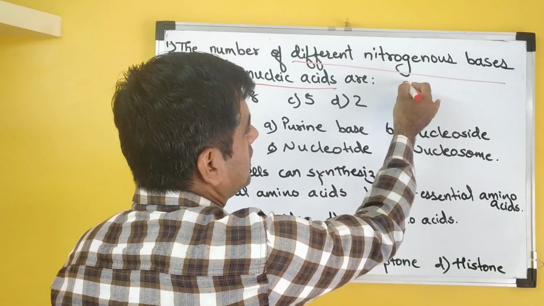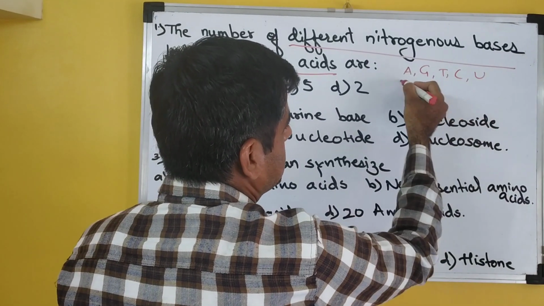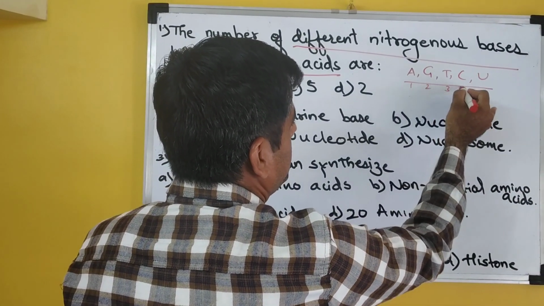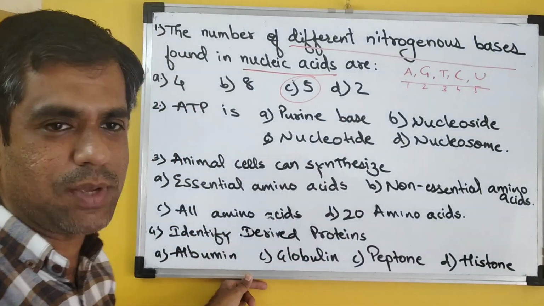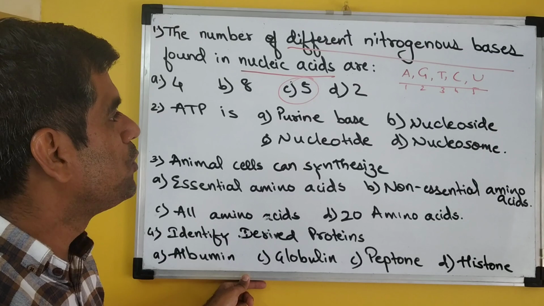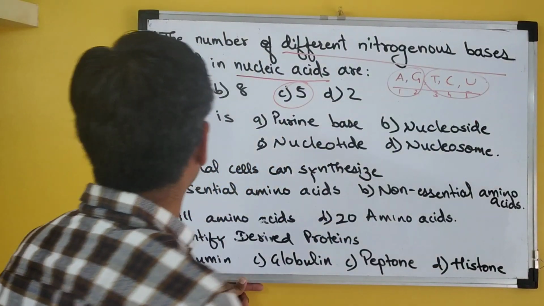So we know that it is adenine, guanine, thymine, cytosine and uracil. So you have 1, 2, 3, 4, 5. So 5 are the different nitrogenous bases which are present in a typical nucleic acids. We call these two as purines and these three as pyrimidines.